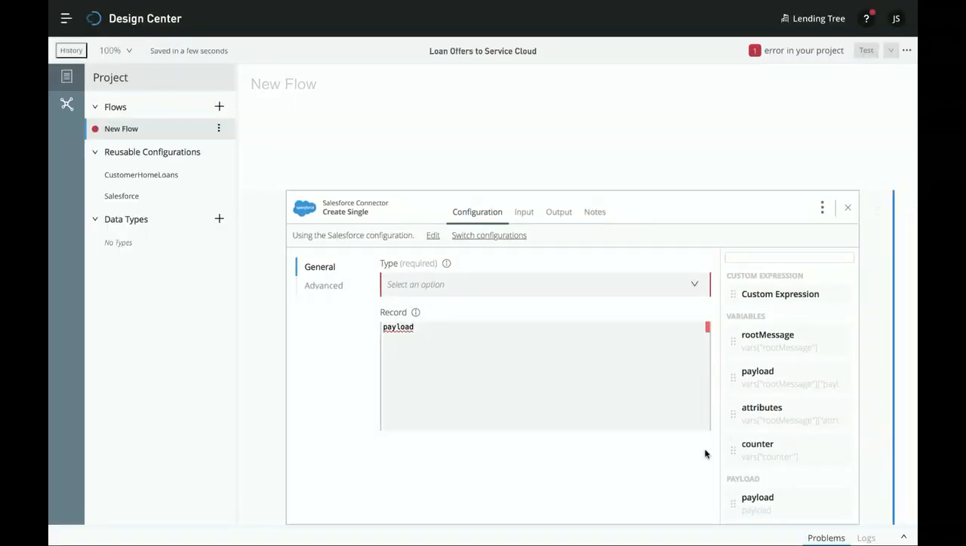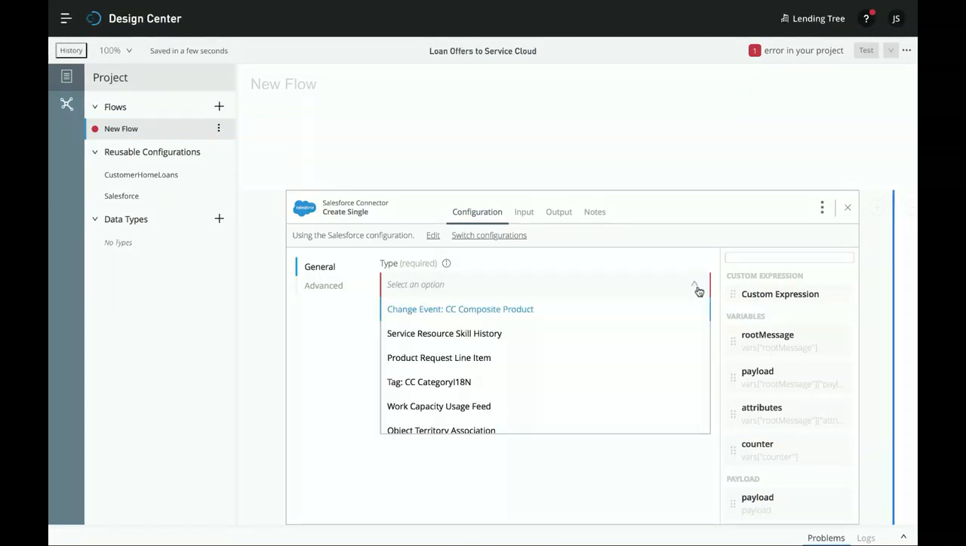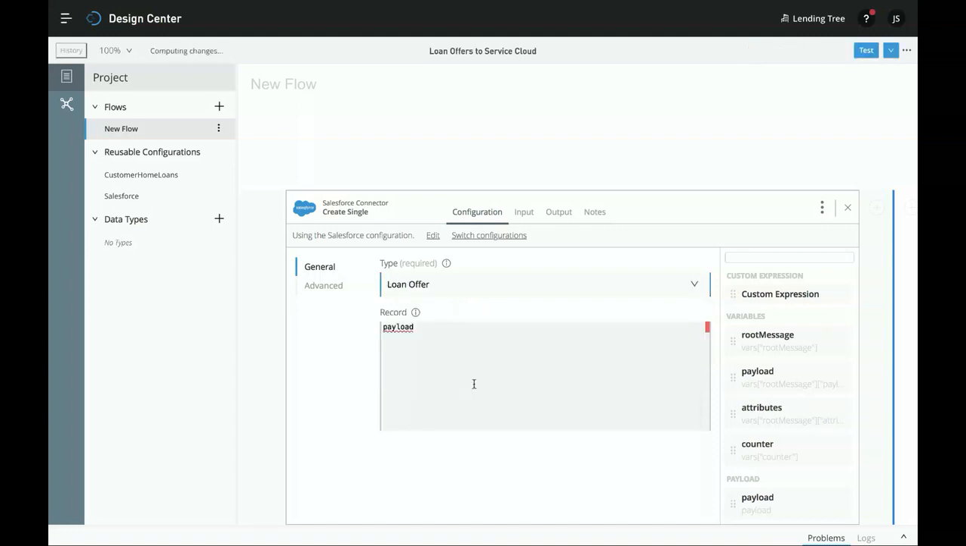And we can choose the type of object we want to create in Salesforce. So let's find that loan offers custom object that we previously created. There we go. And let's close out of this card now.